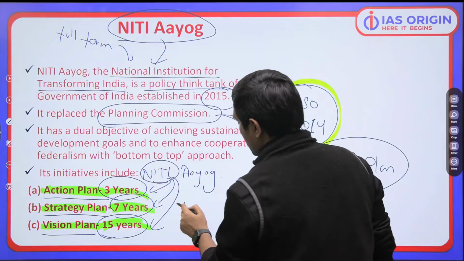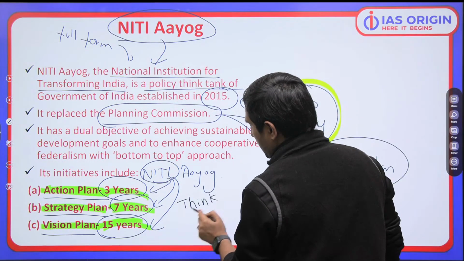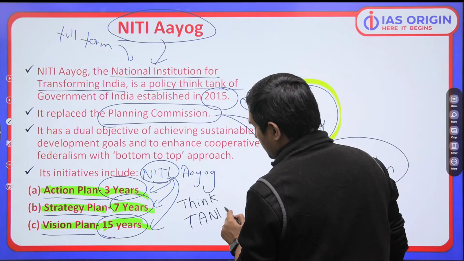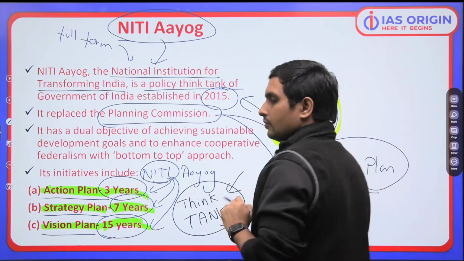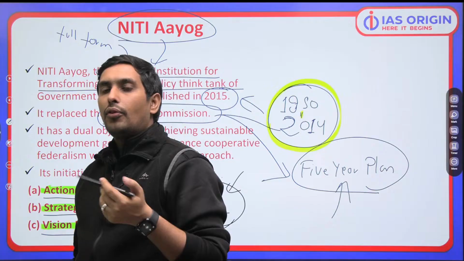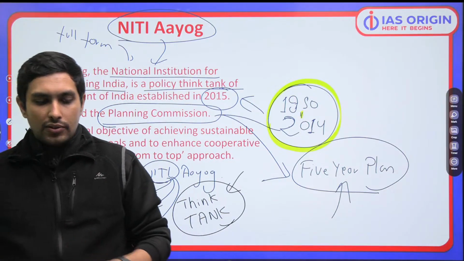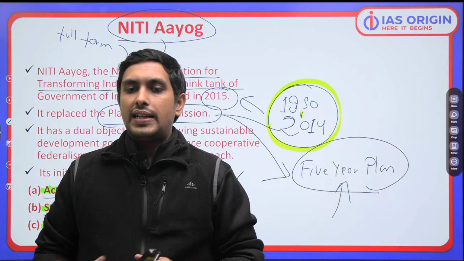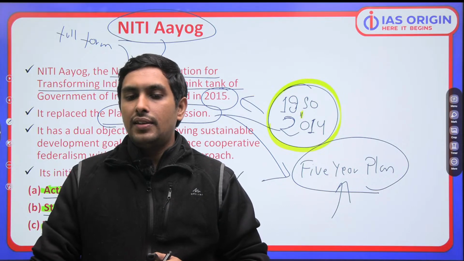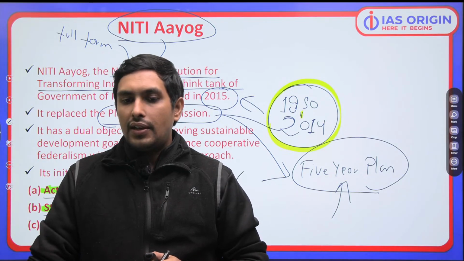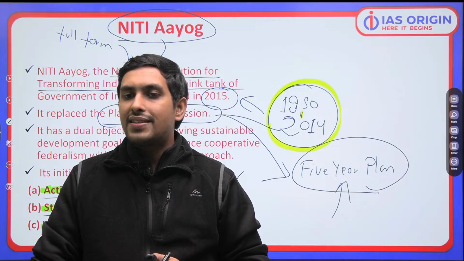Niti Aayog is basically a policy think tank. What does a think tank do? Batao zara. A think tank gives you some ideas and then you work on those ideas. As simple as that.